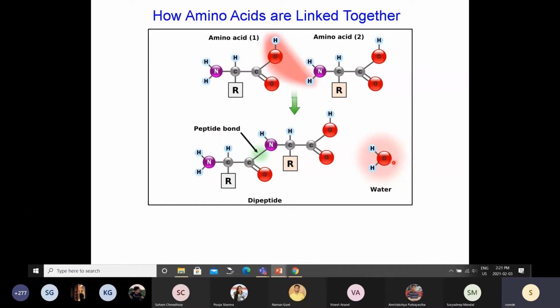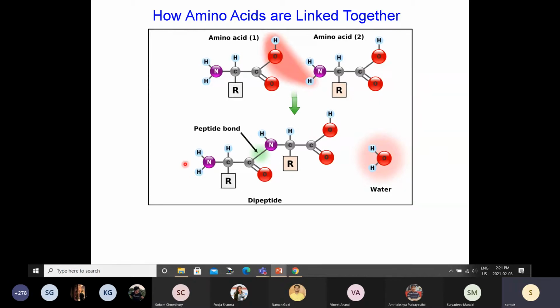And you get release of a water molecule. Now this is a dipeptide. It has two amino acids linked to it. You see it has a free carboxylic group. So another amino acid can come, a third one can come, and it can react and form another peptide bond and keep on increasing in this particular direction. So the first amino acid, this amine group will remain free, and whichever will be the last amino acid, its carboxylic group will remain free.